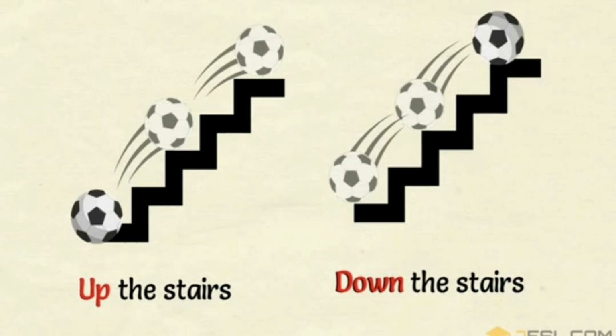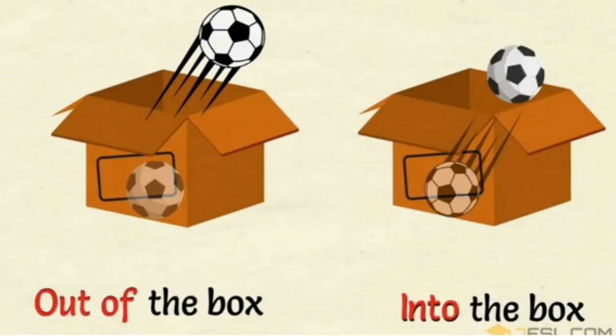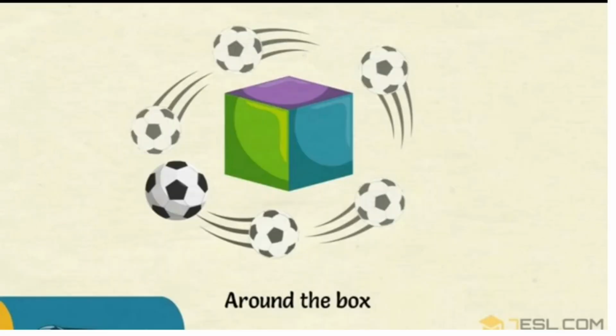Here the object is going from down to up, so we use the preposition up the stairs, and here down the stairs, and out of the box, into the box. Moving the object into the box from outside is considered as into, and moving the object from inside the box to outside is considered as out of the box.